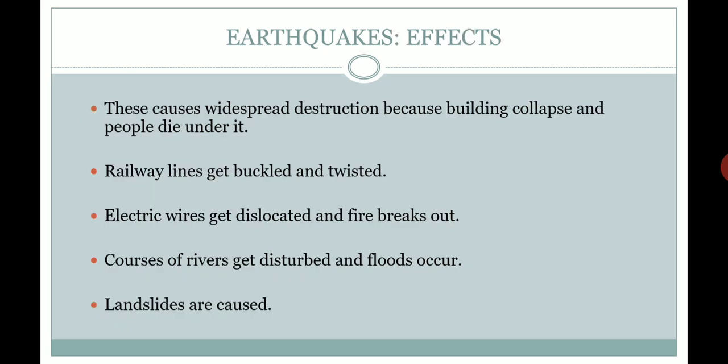Let's move forward to the effects of the earthquake. They cause widespread destruction and damage, because due to an earthquake, buildings collapse and people may die under them. Railway lines get buckled and twisted, or damaged. Electric wires also get dislocated from their original position, and if a live wire is broken, it may cause fire.